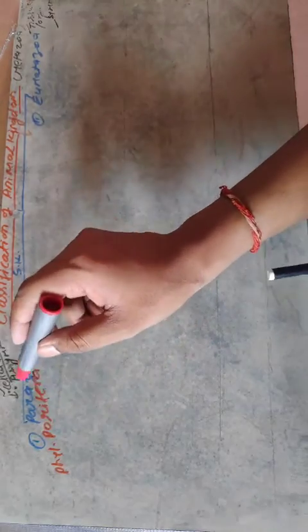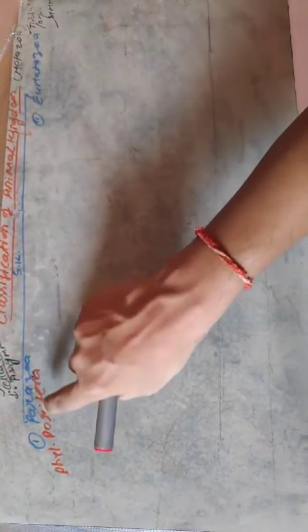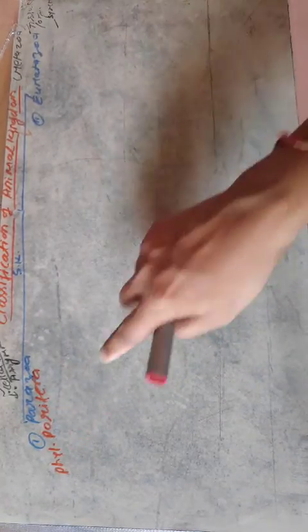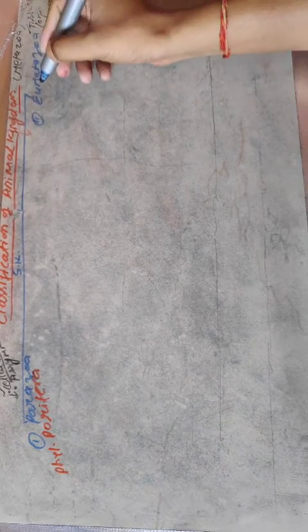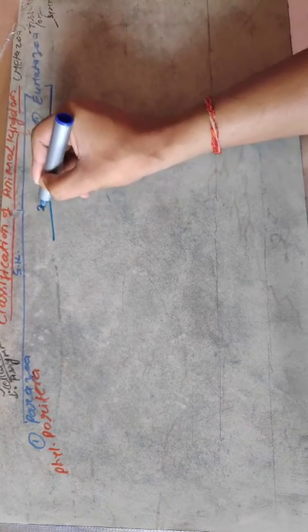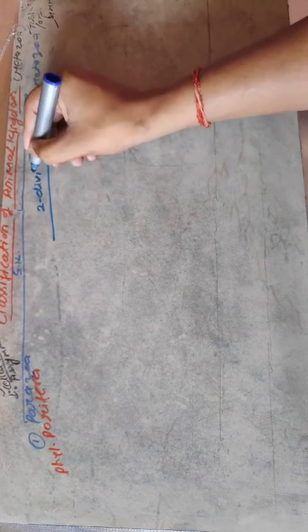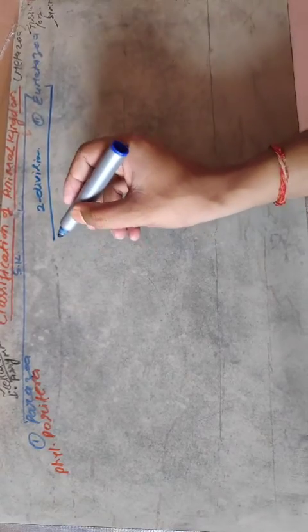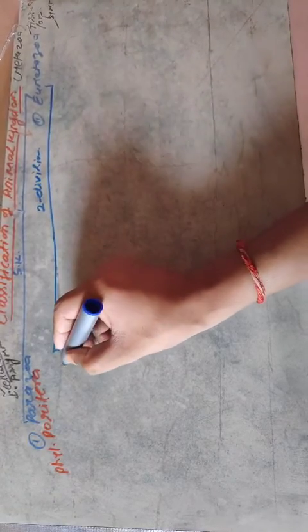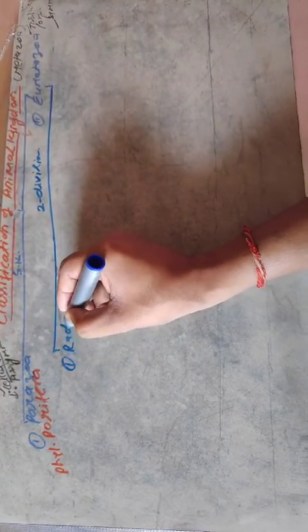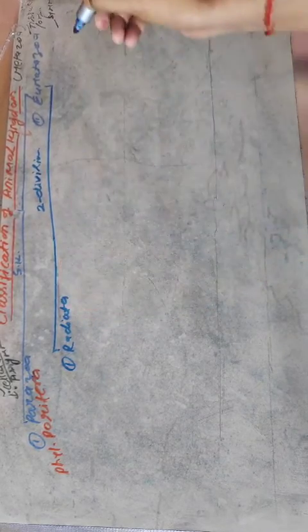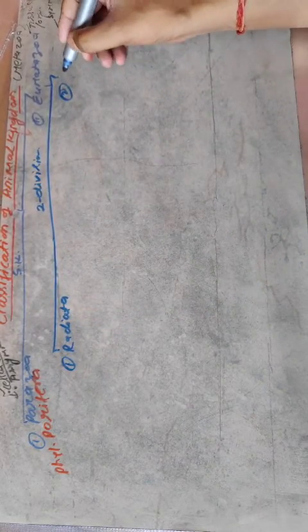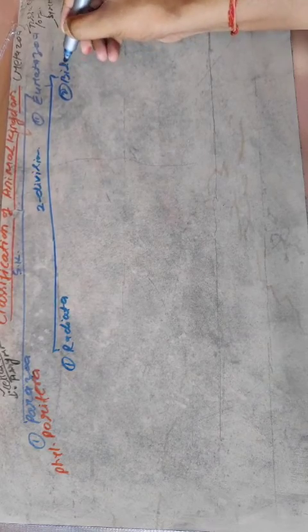Only one phylum is there in the Parazoa, that is Porifera. Now back to the next, that is Eumetazoa. Eumetazoa can be divided into two divisions. Division number 1 is radiata, and division number 2 is bilateria.